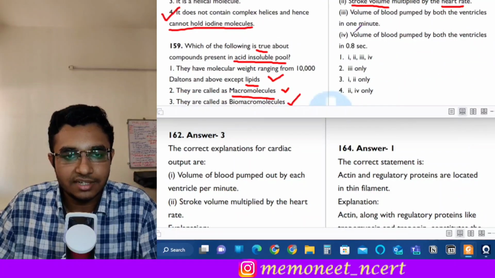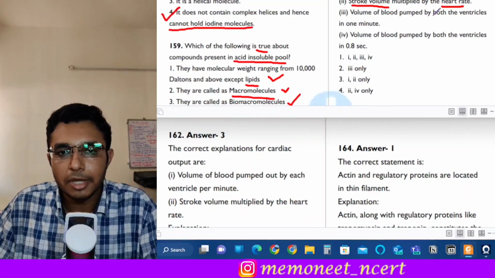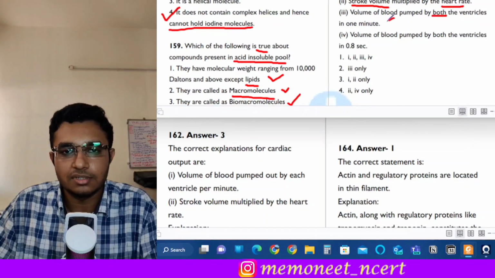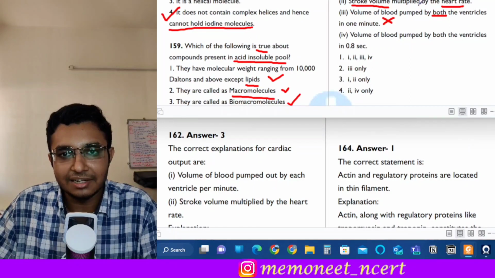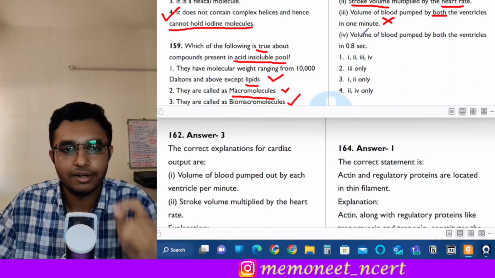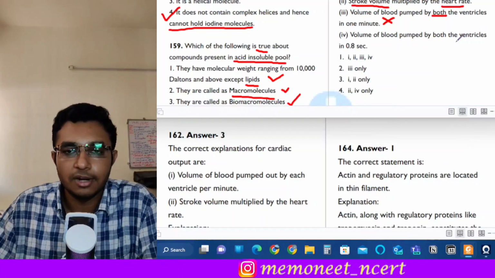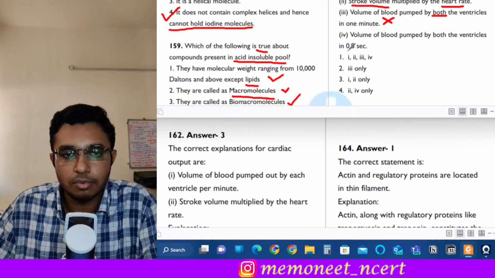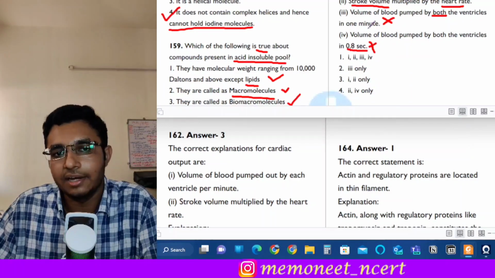The third statement is volume of blood pumped by both the ventricles in 1 minute. So this is an incorrect statement because a single ventricle, okay, we have to take a single ventricle only, and volume of blood pumped by both ventricles in 0.8 seconds. So this is also incorrect because we have to calculate the cardiac output for 1 minute.